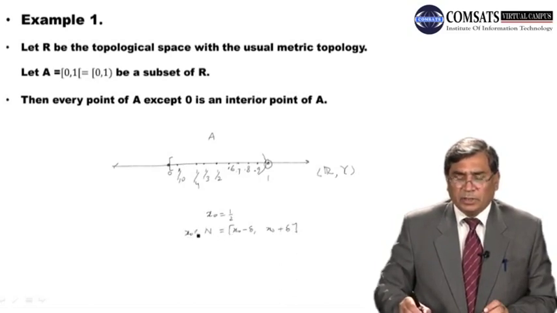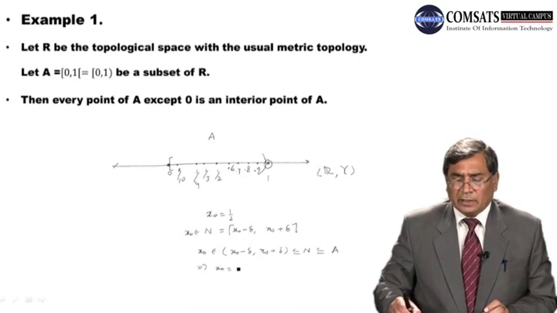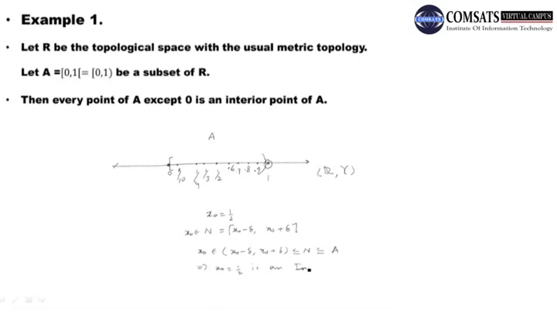And this neighborhood is obviously containing an open set, x naught minus delta, x naught plus delta, which is contained in this N, and this N is contained of course in A. It means this x naught, which in this particular case I have taken 1 by 2, is an interior point of A, right dear students?